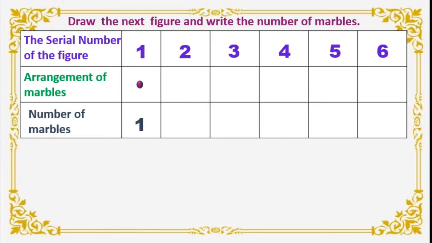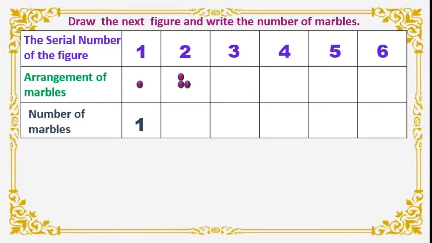In the second serial number, now the arrangement we will do like this. 1, 2 in vertical position. 2 marbles we used. Isn't it? If we want to count in the horizontal position, here also I am adding this one. So we can see in the horizontal position also there are 2 marbles. If you want to count in the vertical, then also there are 2 marbles. Isn't it? This is our pattern.